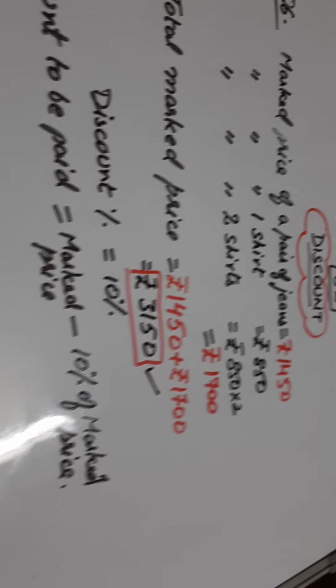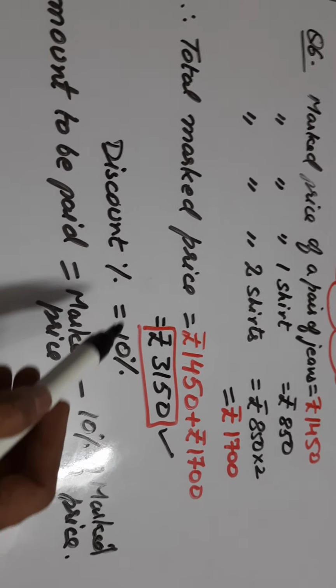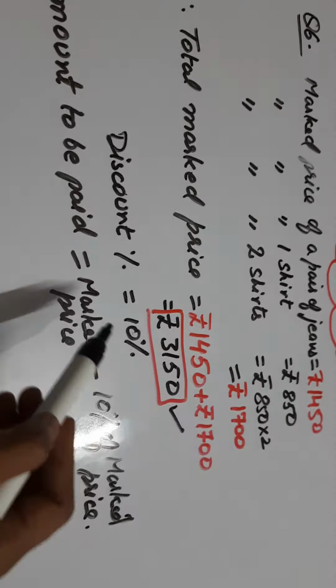Dear students, keep one thing in mind, because the discount in every item is 10%. That's why we have added the things. But if it is given that on the pair of jeans you are getting 10% discount and on shirts you are getting 20%, in that case you have to solve the two cases separately. Okay? But in this case the discount is common, that's why we have added the complete amount.